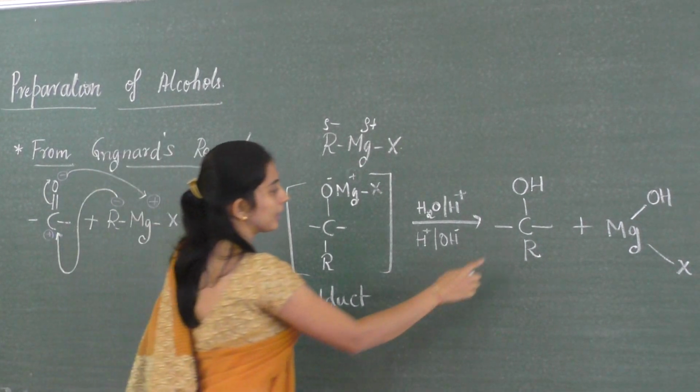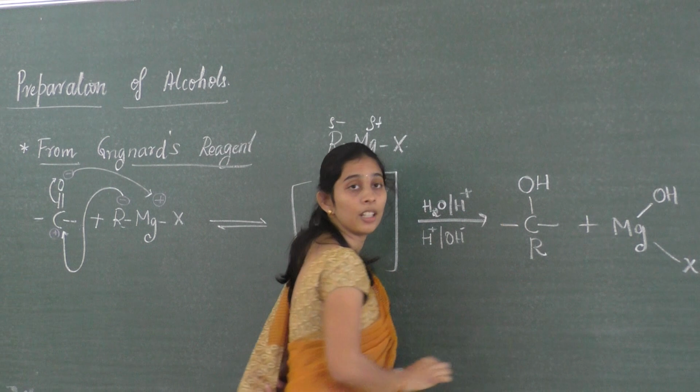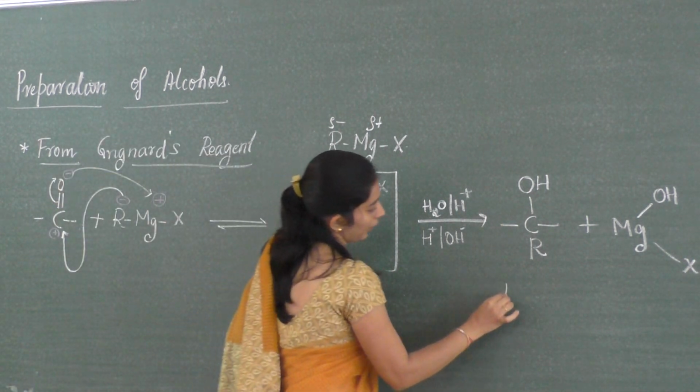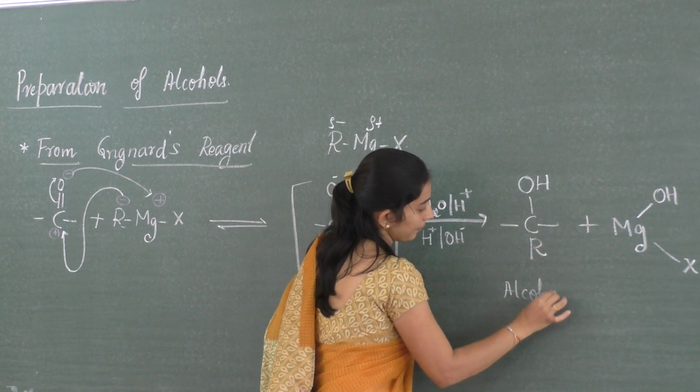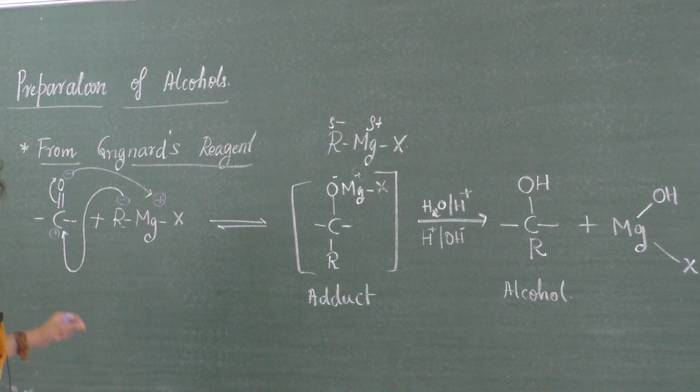So therefore, what is this? ROH. ROH is a general formula of what? ROH is a general formula of an alcohol. So we got an alcohol. So this is how one can synthesize alcohol from the Grignard reagent.